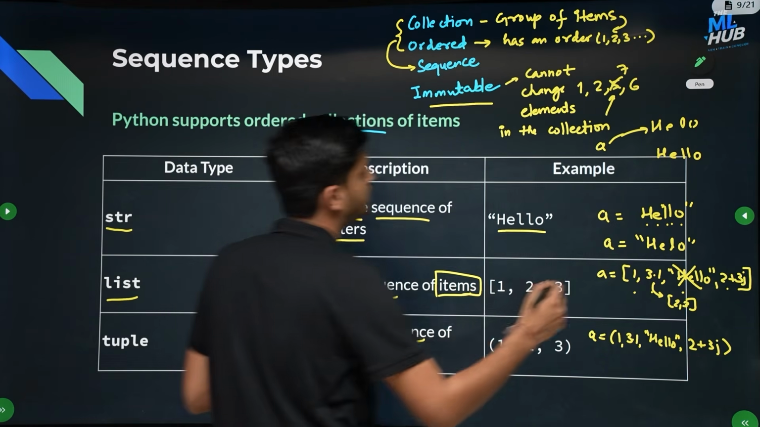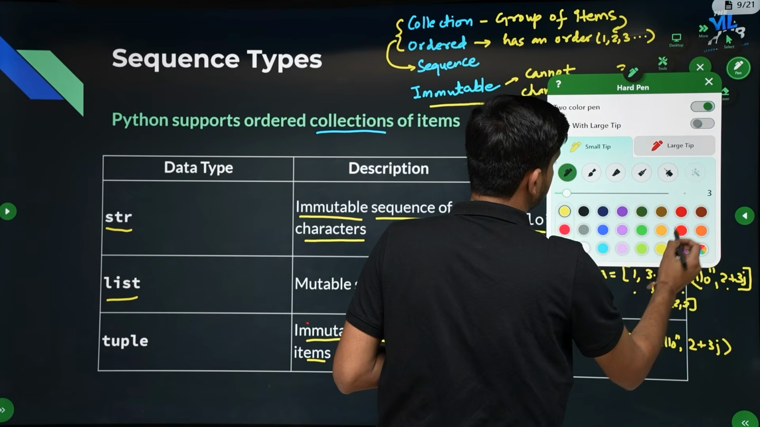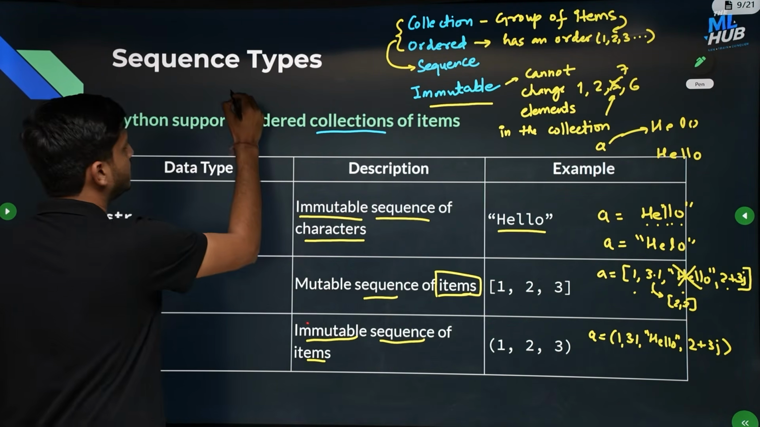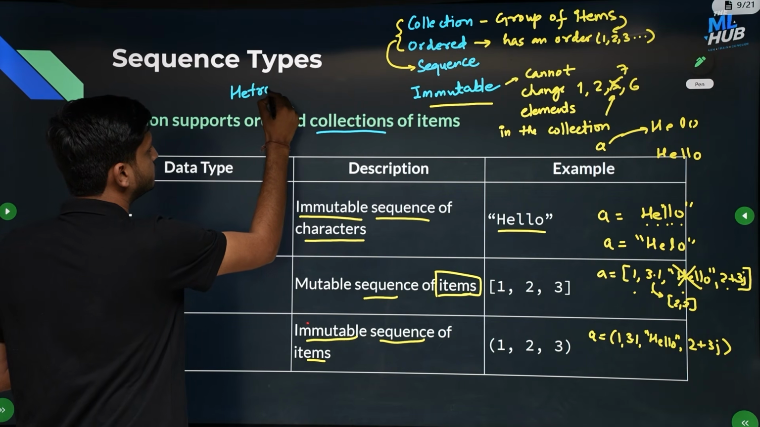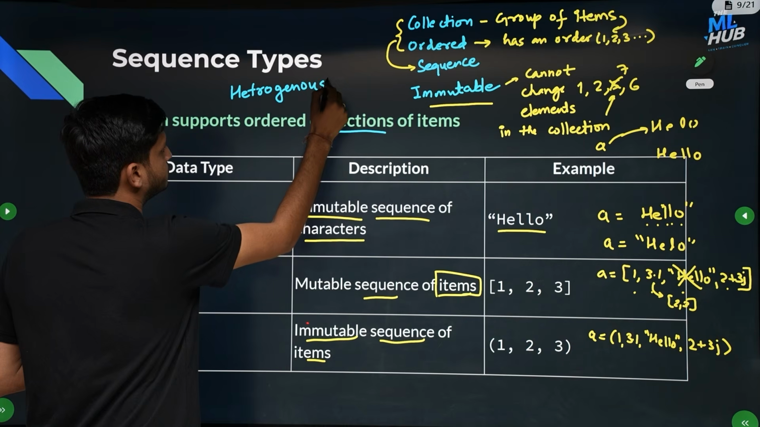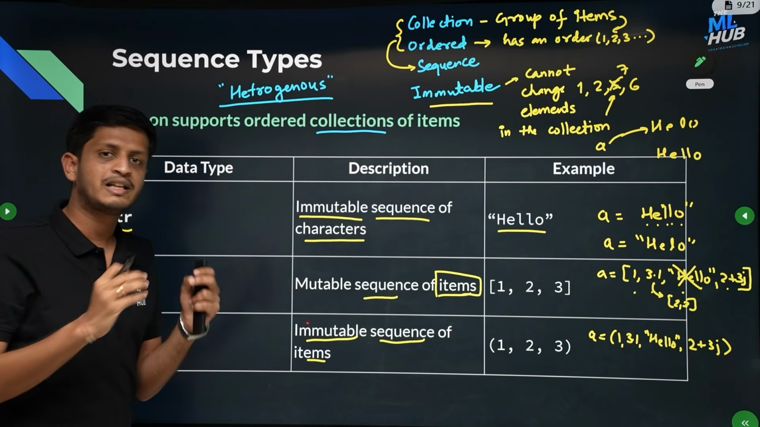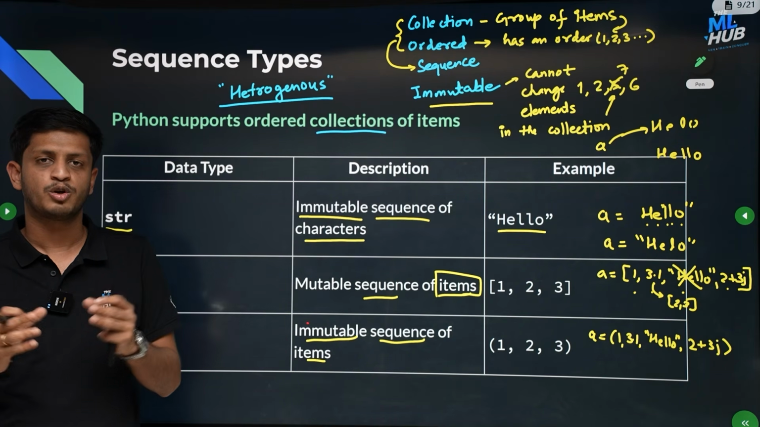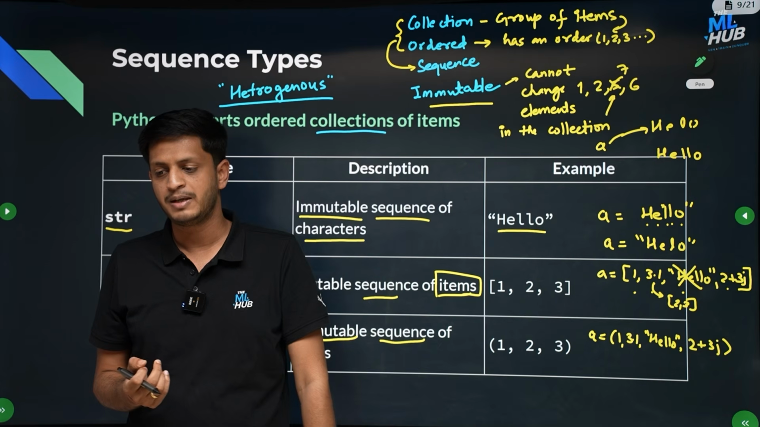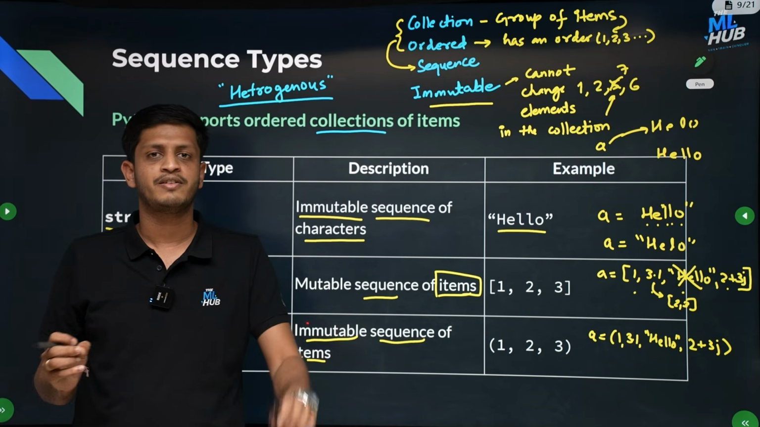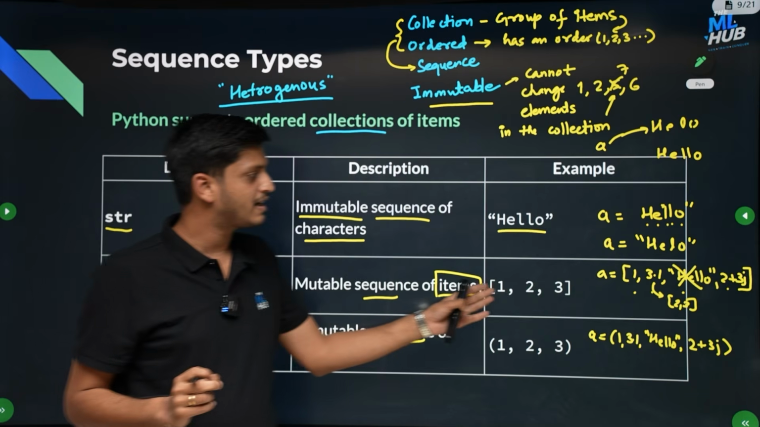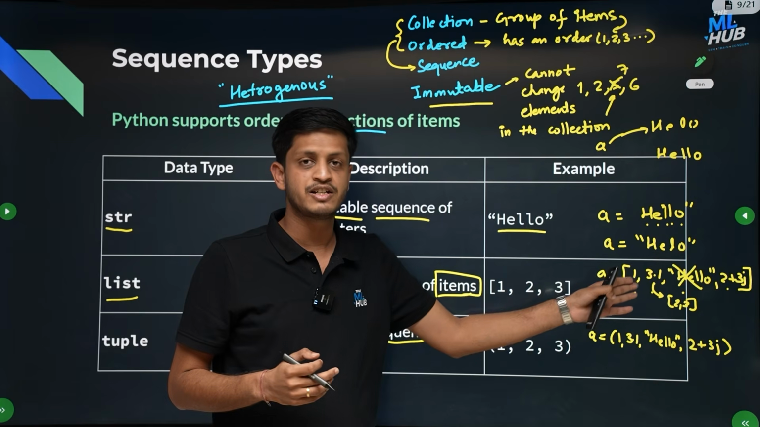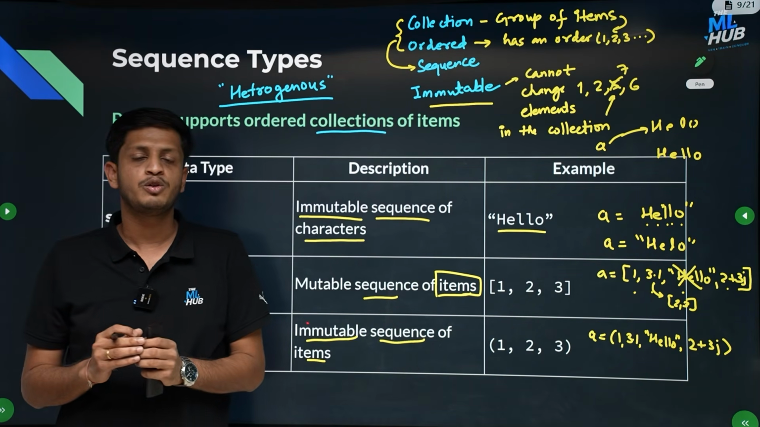So I'll give you one more term here, heterogeneity. So in Python all the collections are heterogeneous. In Python all the collections, the sequences, and later we will see sets and dictionaries as well, all the collections or group of items is heterogeneous. By heterogeneous, what do we mean? You can store different data types in a single variable. For example, here in a list I can have different data types, like a character, a string, a complex number, an integer, float, any type of items, right? They don't need to be of same type.